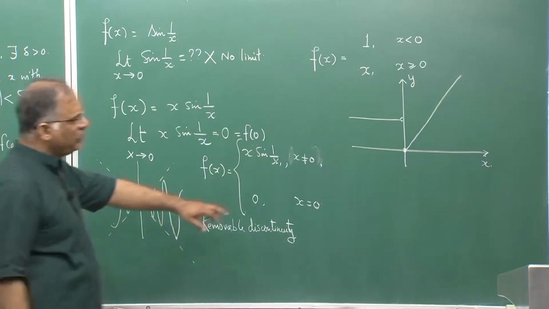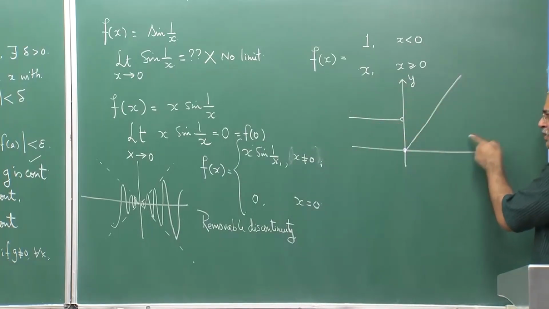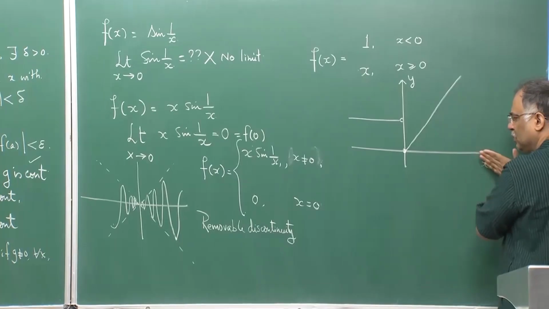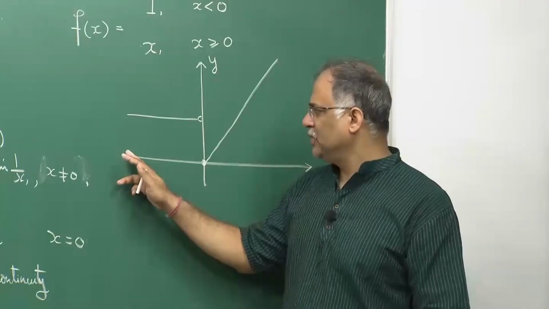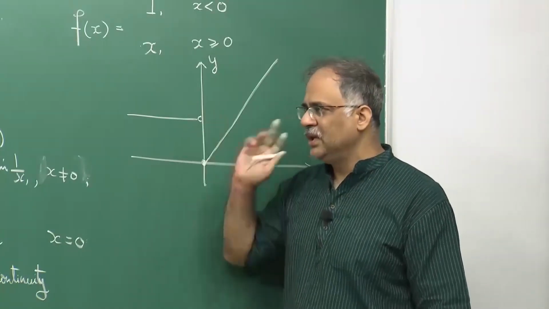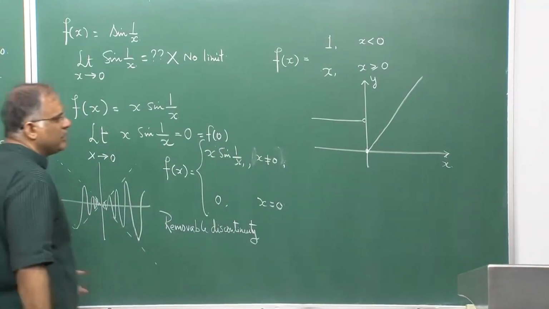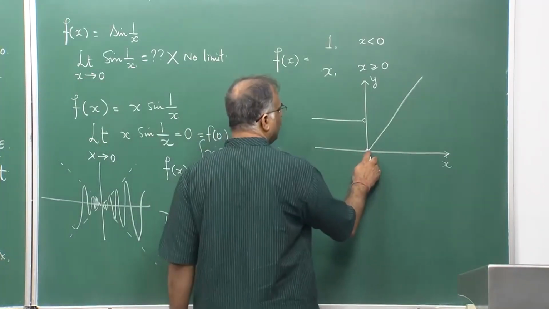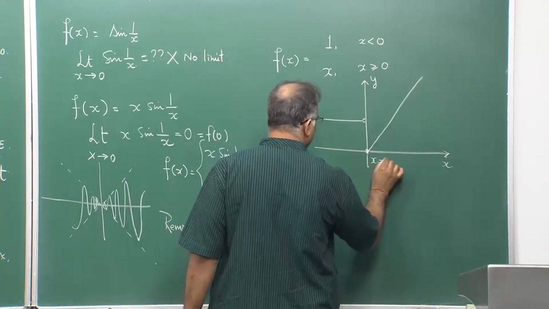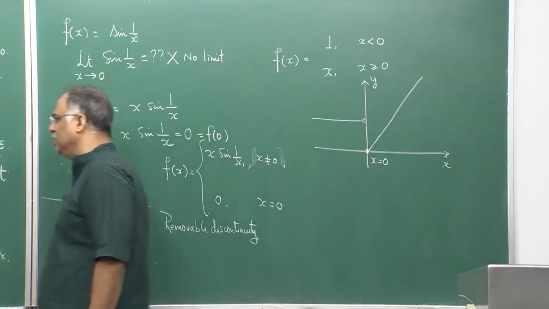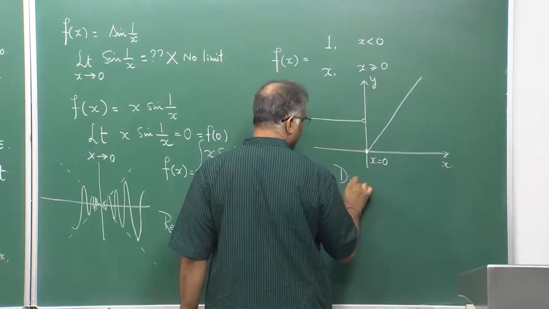So, there is a discontinuity here, and this discontinuity cannot be removed because the limit as x tends to 0 from the right is 0, but the limit of the function value as x tends to 0 from the left is 1. So, because the limit does not exist at the point x equal to 0, at that point the discontinuity is not removable. So, this is an example of a removable discontinuity, and this is the case where the discontinuity cannot be removed.